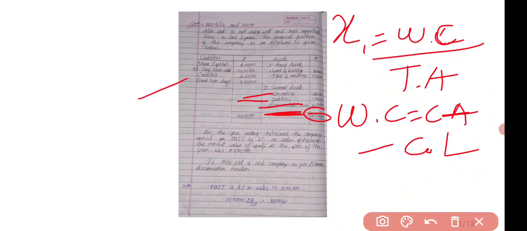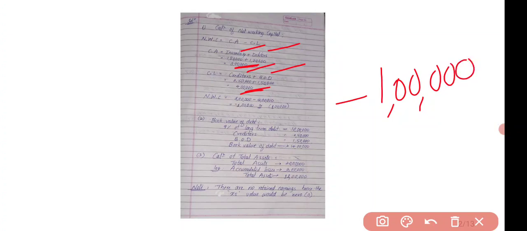And creditors as well as the bank overdraft, these two are current liabilities. 9% long-term debt is a long-term debt. We can't consider it as a current liability, right? So the calculation will be: inventory plus debtors will come to 3 lakh and creditors plus bank overdraft will come to 4 lakh. So net working capital will be 3 lakh minus 4 lakh. You will get the answer minus 1 lakh. Okay, the answer is negative, minus 1 lakh, or you can write in bracket 1 lakh. Both are same.